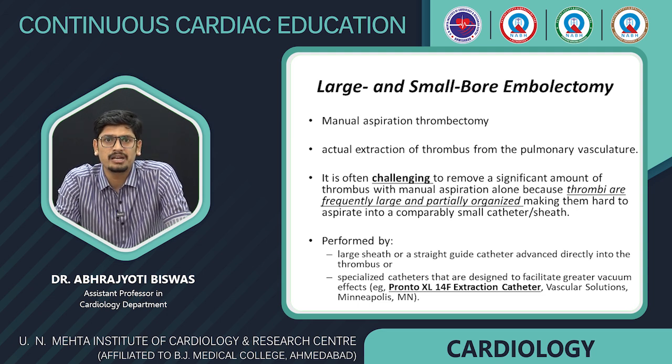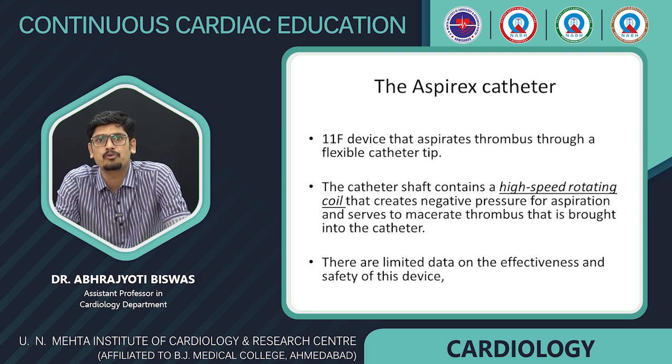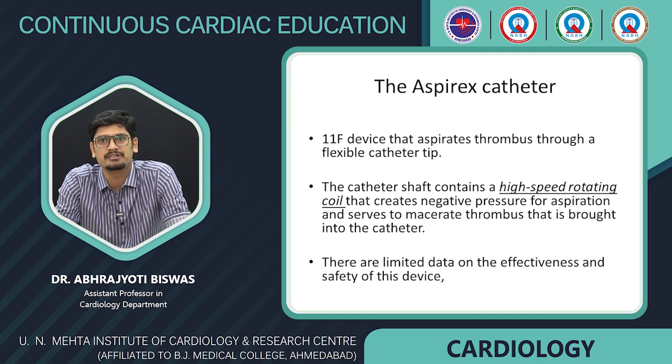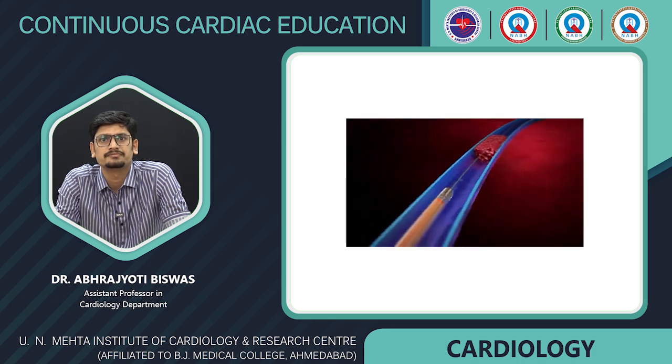It is usually performed by a large sheath or straight guide catheter advanced directly over the thrombus. However, specialized catheters like the Pronto XL extraction catheter may also be used. The Aspirex catheter is an 11 French device that aspirates the thrombus. It has a high-speed rotating coil which moves backward and creates negative pressure for aspiration and serves to macerate the thrombus. There is limited data on its effectiveness and safety. So I'll go for a videographic demonstration.